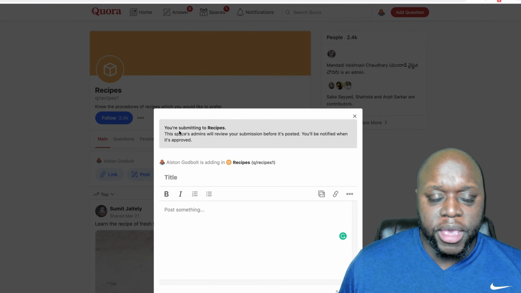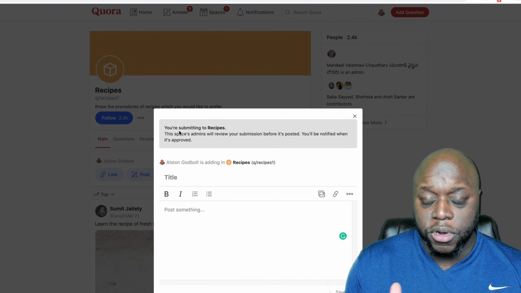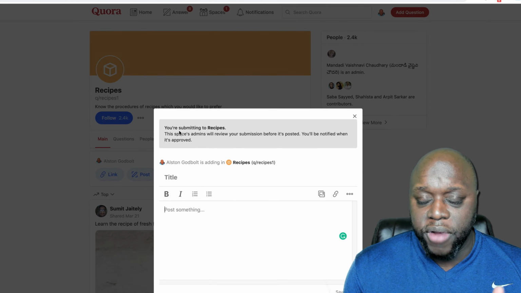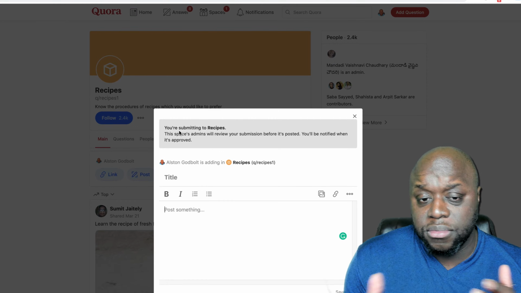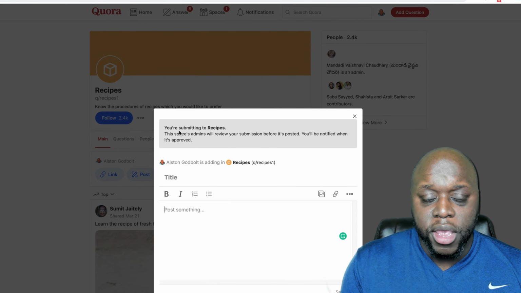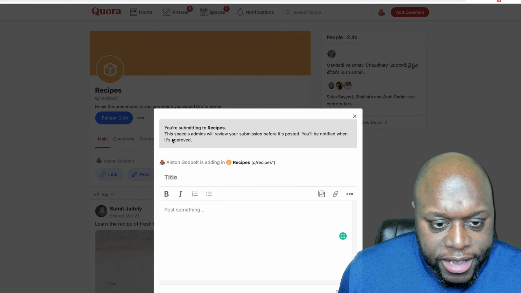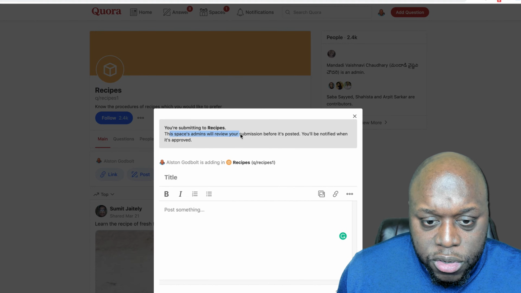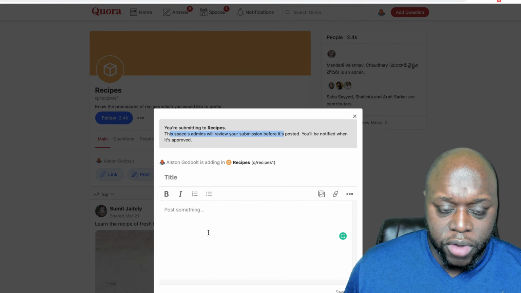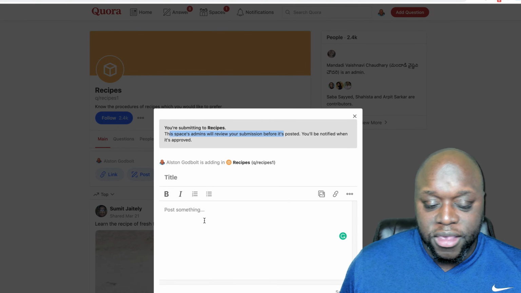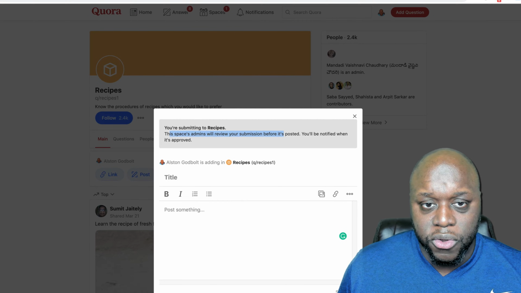What I would recommend is that every space has different rules. For example, in some spaces the posts that you add are moderated, they are reviewed. Some are just freewheeling, you can just post whatever you want. Some don't allow you to post at all. So if we take a look, this one says, this space's admins will review your submission before it's posted. You'll be notified when it's approved. So basically what you're going to want to do is just go in there, add some value, solve someone's problem, and then you could provide a link out to this article.